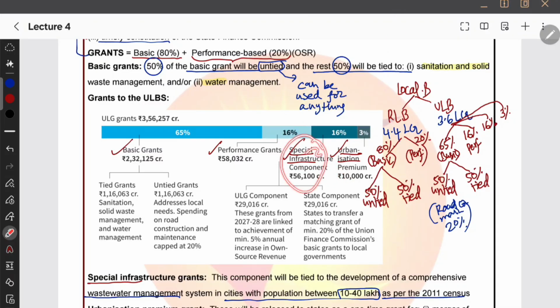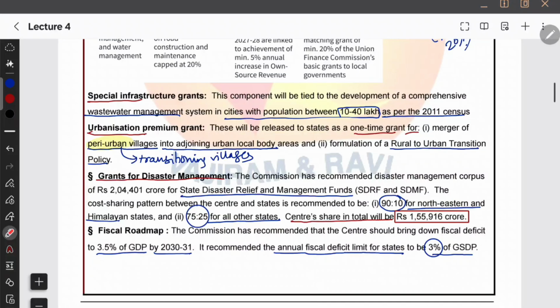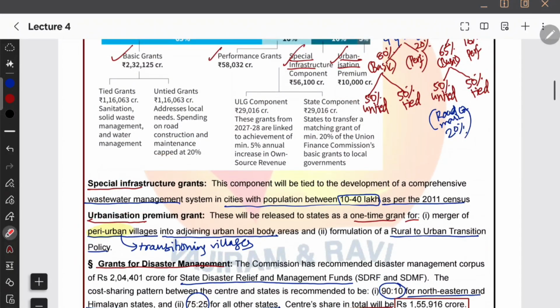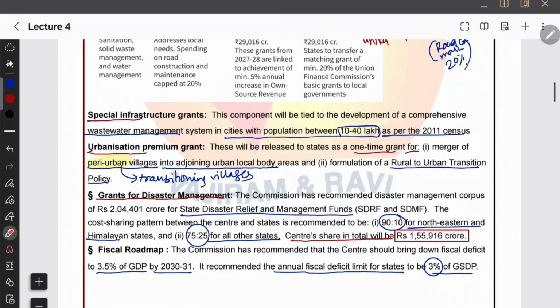So the other 16% is a special infra component for special infrastructure, etc. Basically, the 16% performance grant will be given based upon how you are performing in this basic 65%, and then the 16% is special infra. For example, I said there is special infrastructure grant, and what else, special infrastructure and urbanization premium. So let us see both of them.